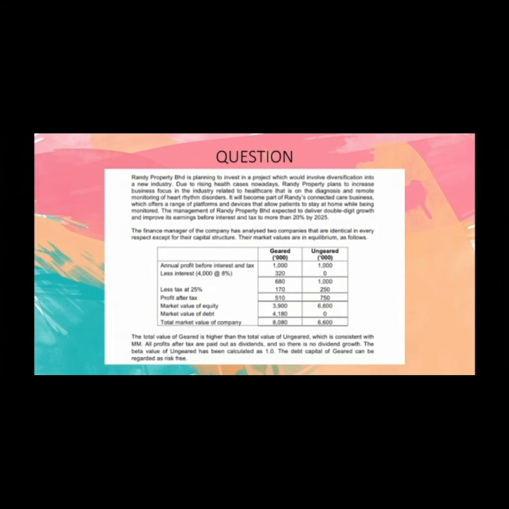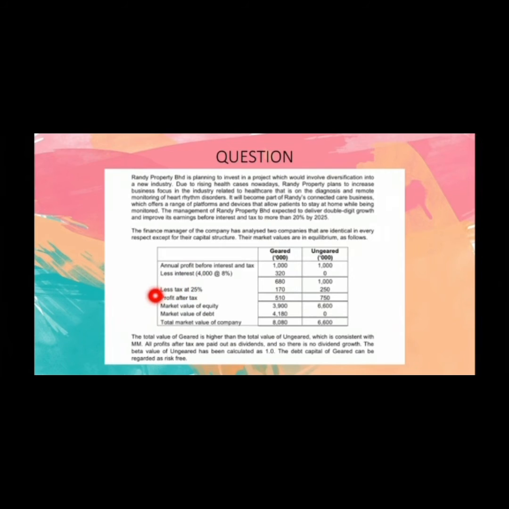So we look at the information here. The first one is the annual profit before interest and tax, also known as EBIT. And the second one, less interest on the debt, which is 8%, and also tax at 25%. This is the tax rate.